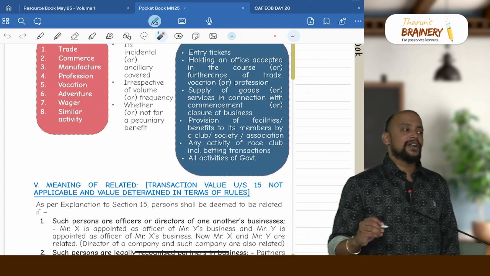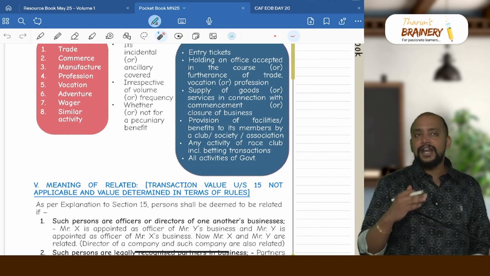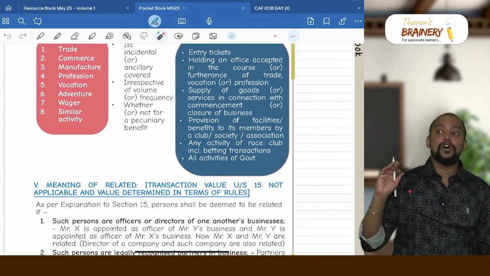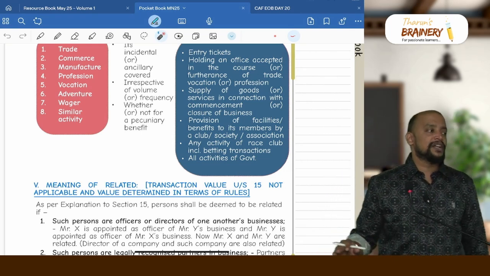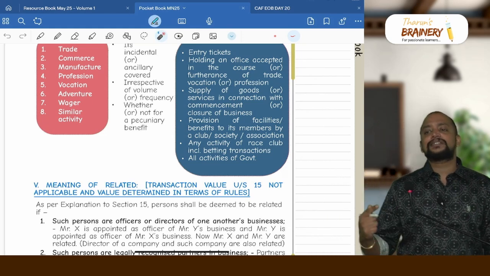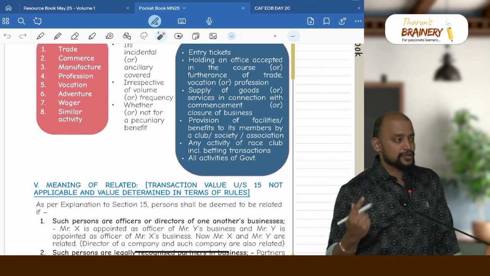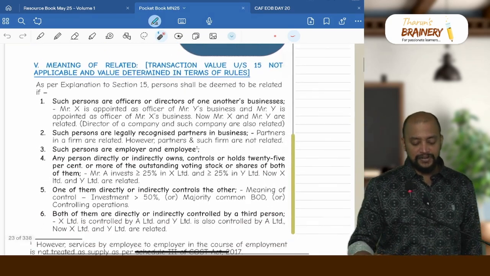Then all activities of government in which government is a public functionary are also treated as business. So every activity of government will be business, but not all activities of government will be covered under supply. Two activities will not be covered under supply. The first is activities of a municipality or gram panchayat under article 243G or W of the constitution, and the second is liquor license. These two will not be covered under supply, but the remaining will be covered under supply.